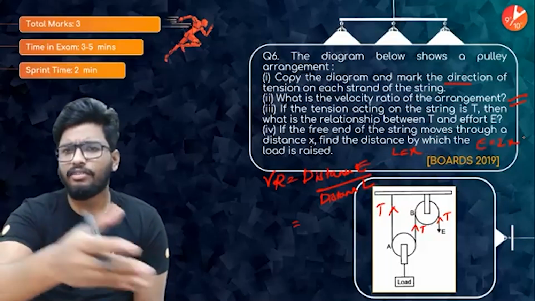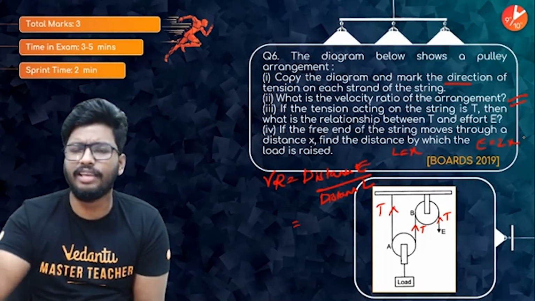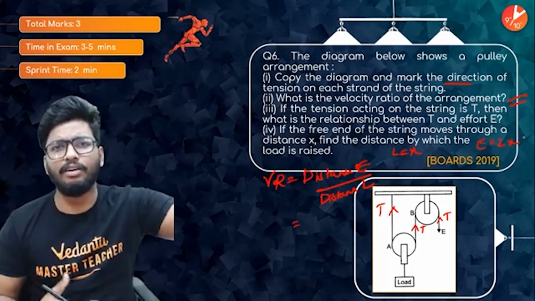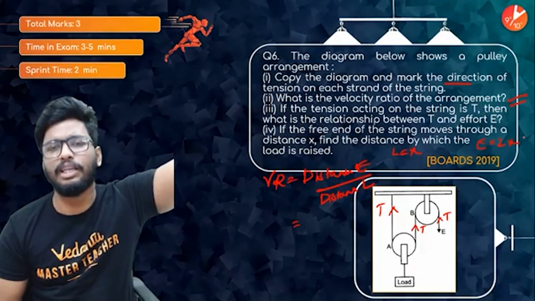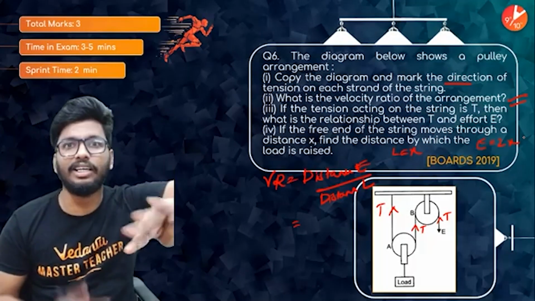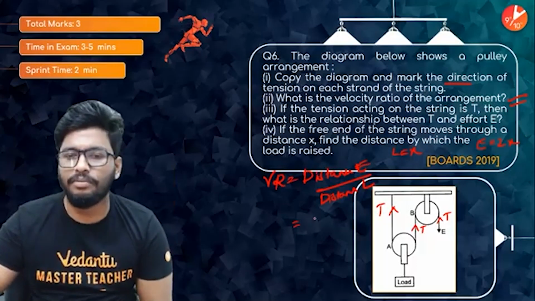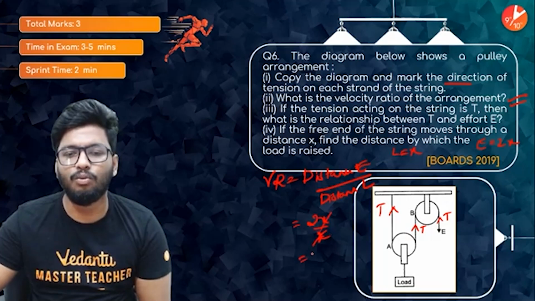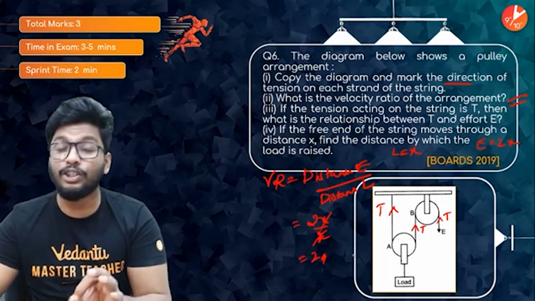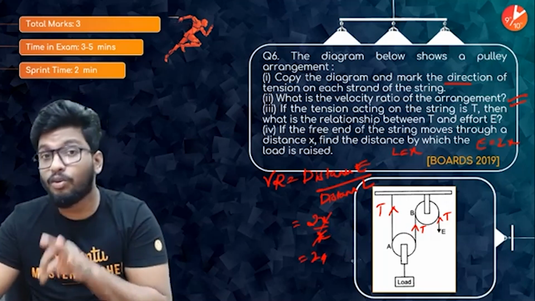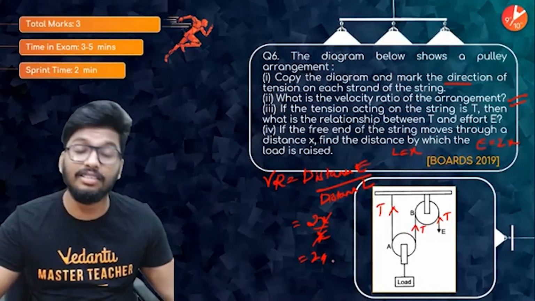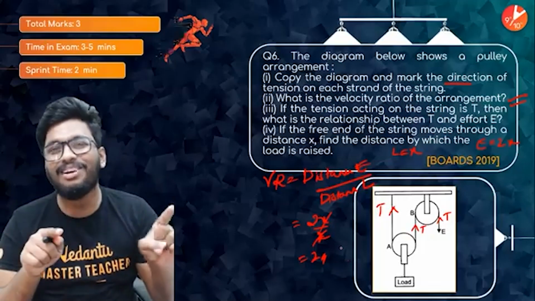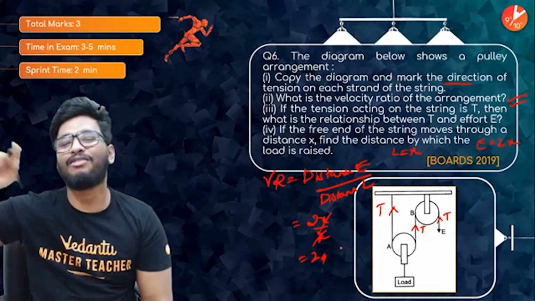So basically, it's a force multiplier. Let's say the distance moved by the load is x, and the effort would have moved by a distance of 2x. So let's say the load is moved by a distance of 2 centimeters, then the effort would have moved by 4 centimeters. So basically, this will be 2x by x. x is cancelled, so the velocity ratio will be equal to 2. Velocity ratio in this case will be equal to 2. Why? Because the load is moving a distance of x, and the effort would have moved a distance of 2x.